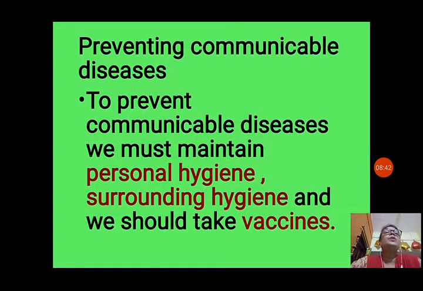Next, preventing communicable diseases. How can you prevent them? To prevent communicable diseases, we must maintain personal hygiene and surrounding hygiene, and we should take vaccines. Personal hygiene means you should wear clean clothes, take a bath every day, and your body should be very clean. Surrounding hygiene means where you are living, the nearby areas outside your house should also be very clean. And we should take vaccines on time to prevent diseases. Vaccines are injections given to prevent many types of diseases. So on time you should take all these vaccines.